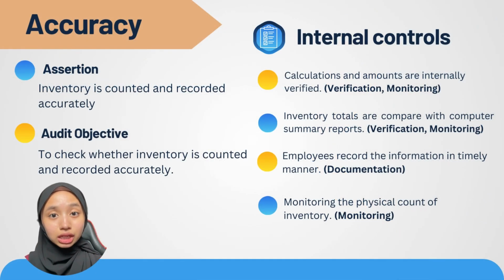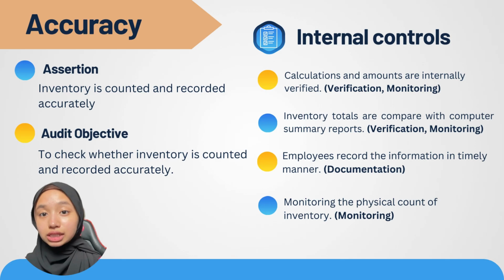Next is accuracy. The audit objective of accuracy is to check whether inventory is counted and recorded accurately. For internal control, firstly, calculations and amounts are internally verified. Secondly, totals of inventory are compared with computer summary reports. And then, employees record their information in a timely manner. Next, monitoring the physical count of inventory.